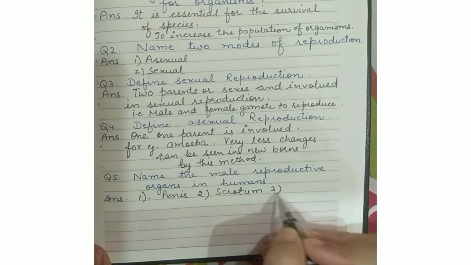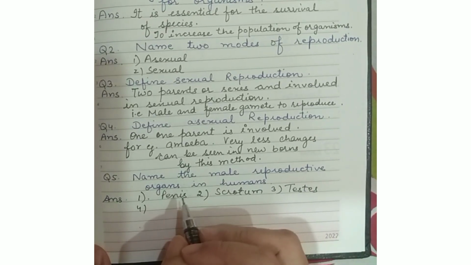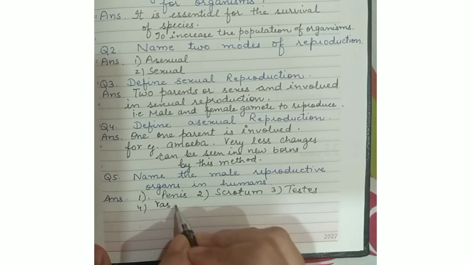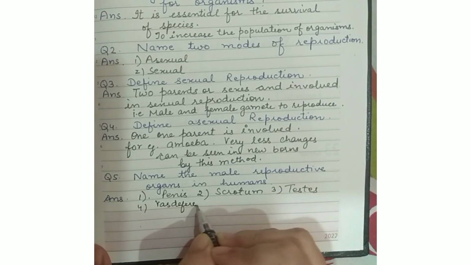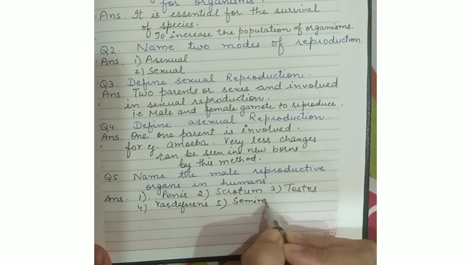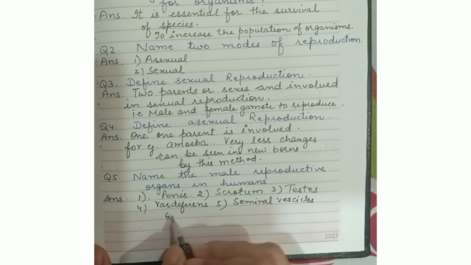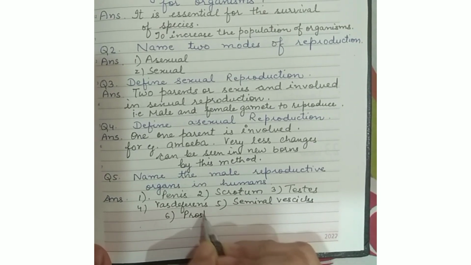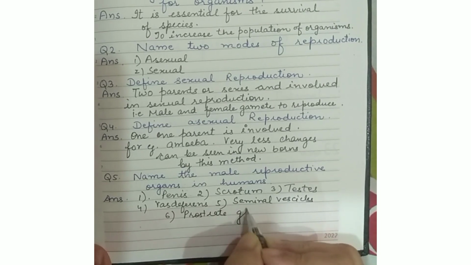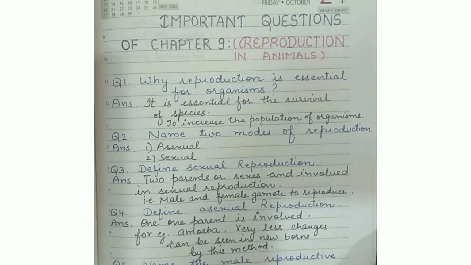Penis, scrotum, testis, vas deferens, seminal vesicles, and sixth one is prostate gland. These are the male reproductive organs in humans.